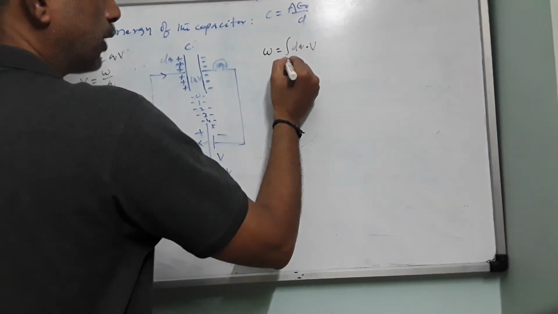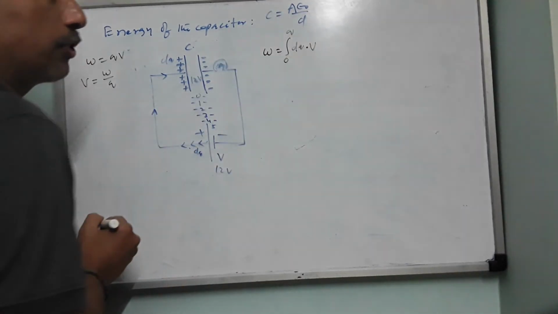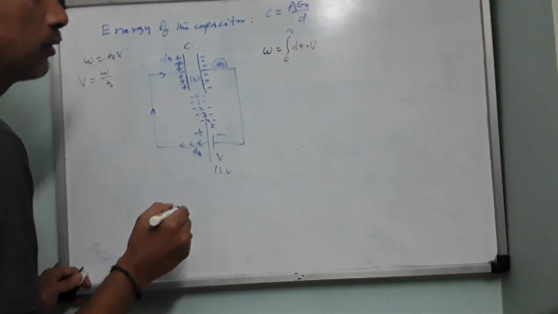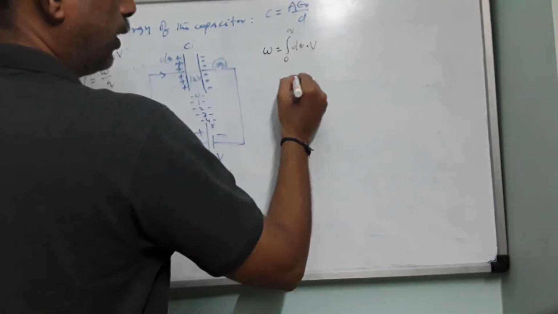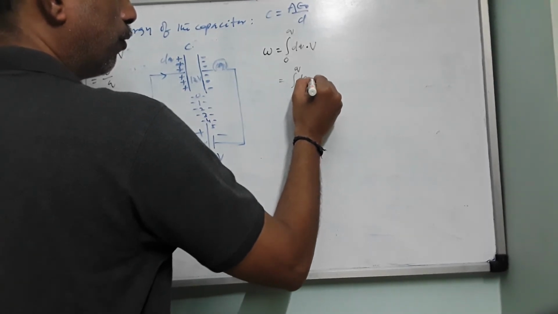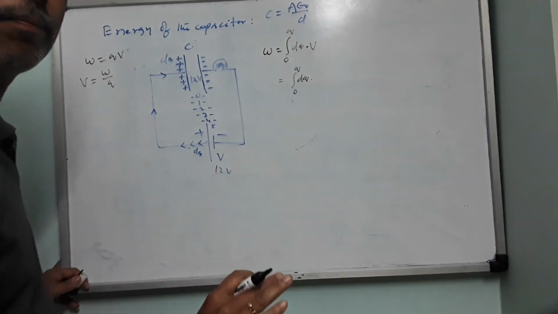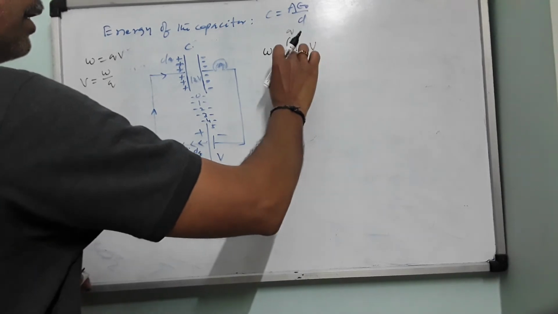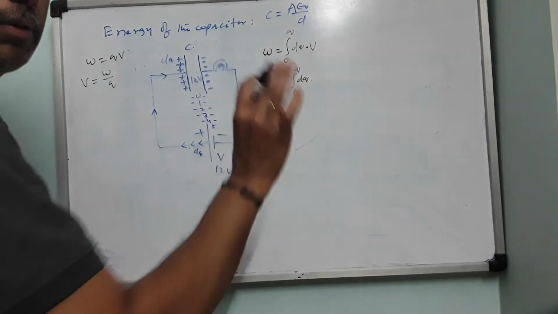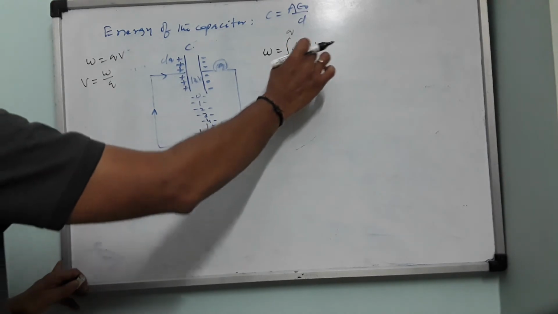So from where to where? Initially there was 0 charge on the capacitor plates. Finally it acquires a charge Q. So the integration limits will be 0 to Q. This is a definite integral. So this will be the integral from 0 to Q of V dq. Now this V cannot be integrated in terms of dq. One physical quantity cannot be integrated in terms of another. The integral element and the function should both be the same.